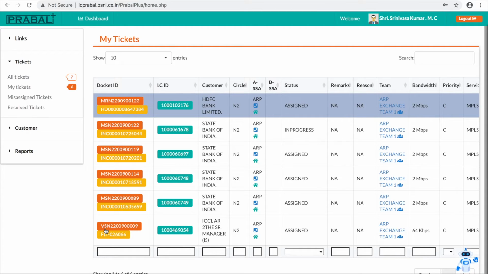If you look here, VSAT means from VSAT ticketing. S means this is an SBI source ticket number. Okay.